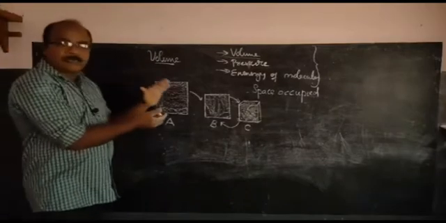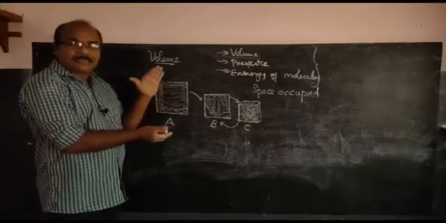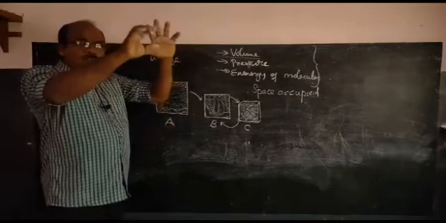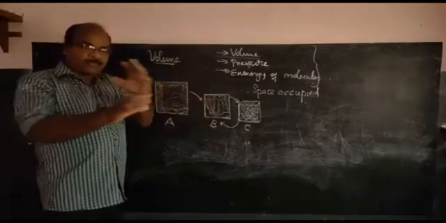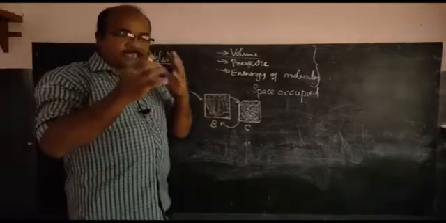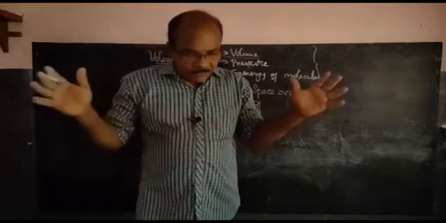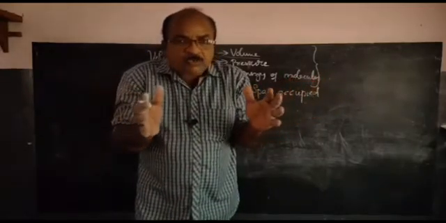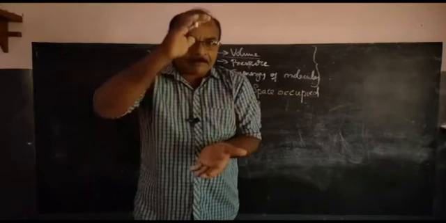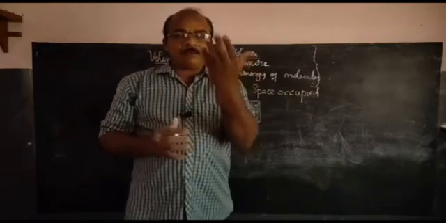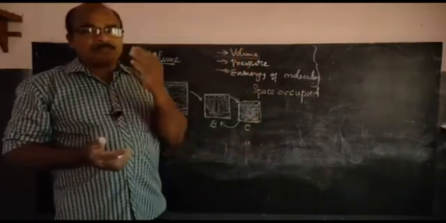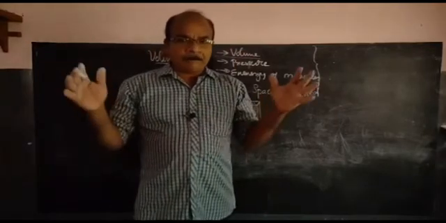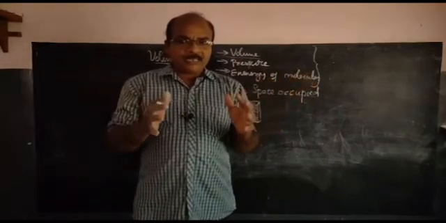Gases are compressible. Because of the free movement of the particles, we can bring the particles closer together up to an extent by compressing. We know that compressed natural gas is prepared by applying pressure.